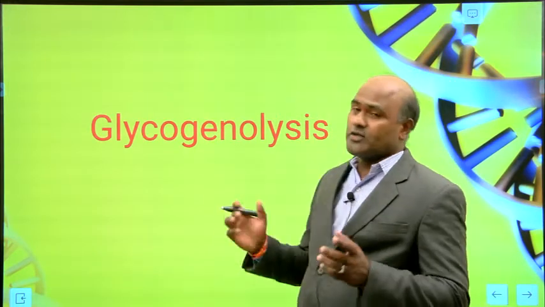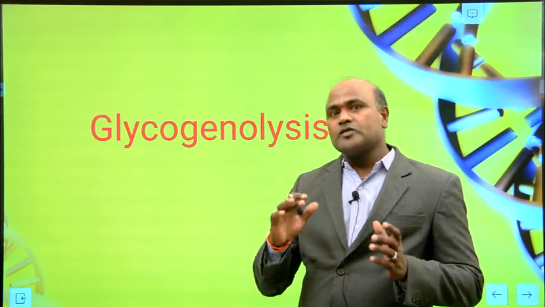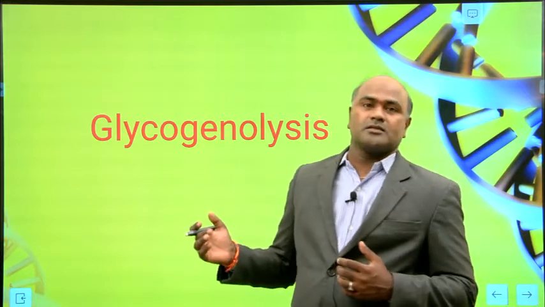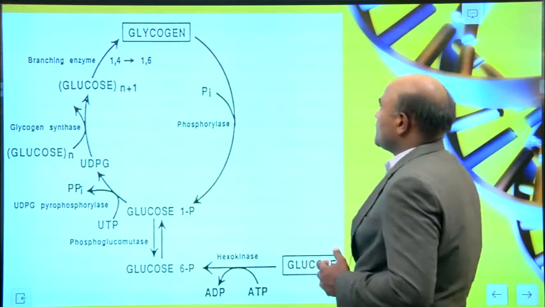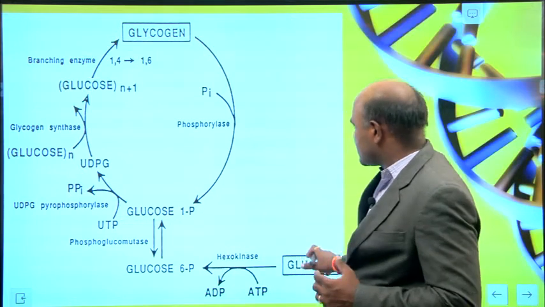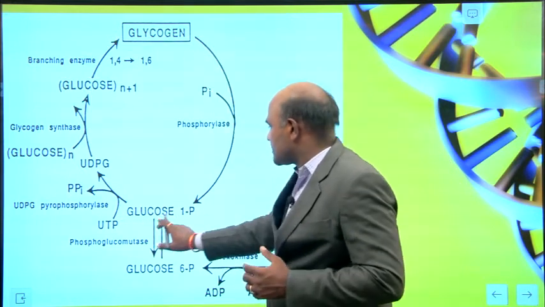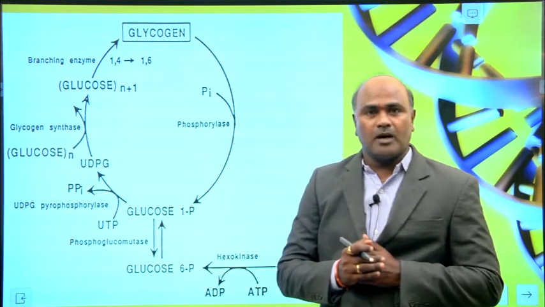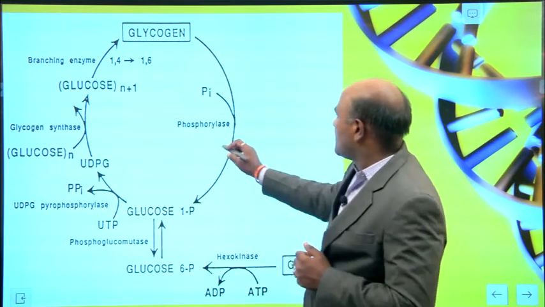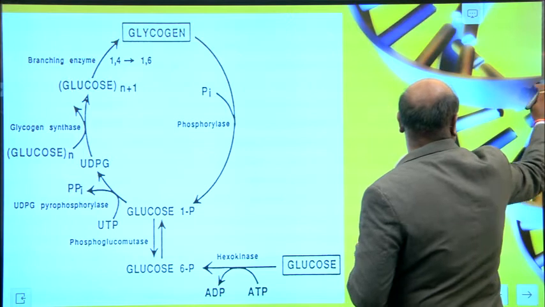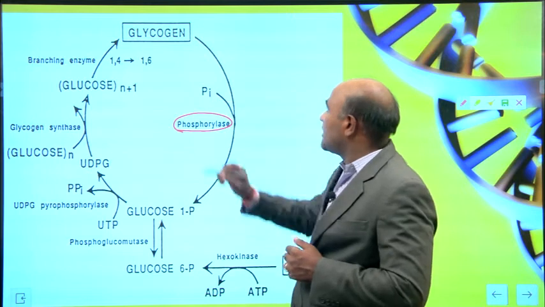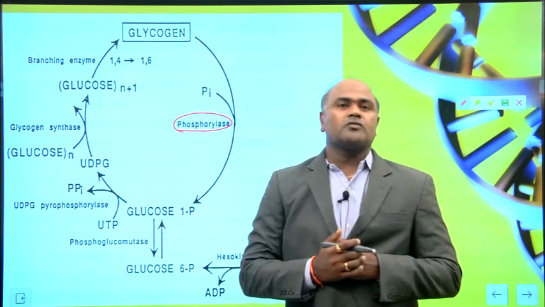Coming to glycogenolysis. The first one was glycogenesis, producing glycogen from glucose. Here, this is glycogenolysis. So in this process this is glycogen, and glycogen produces glucose 1 phosphate with the help of phosphorylase. This is the enzyme involved, and this is inorganic phosphate. So glycogen produces glucose 1 phosphate.